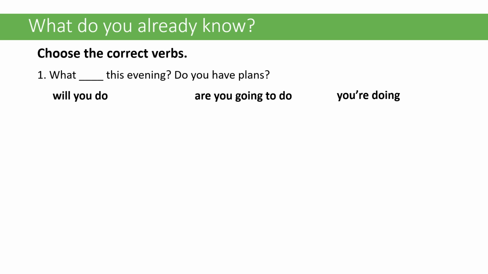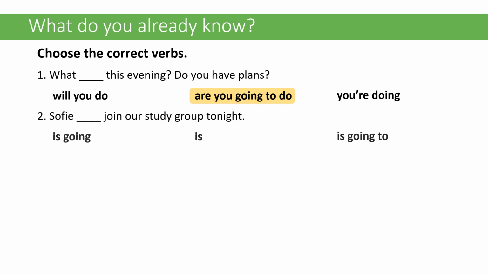In this one, should it be what will you do, what are you going to do, or what you're doing? The answer is going to be, are you going to do? And we'll talk about it. It's related to this word, plans. Sophie is going, is, or is going to. In this one, it should be is going to.